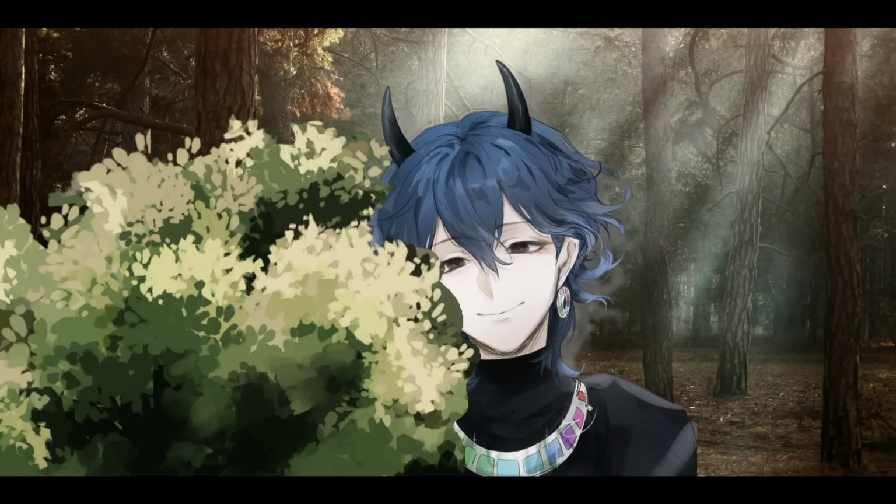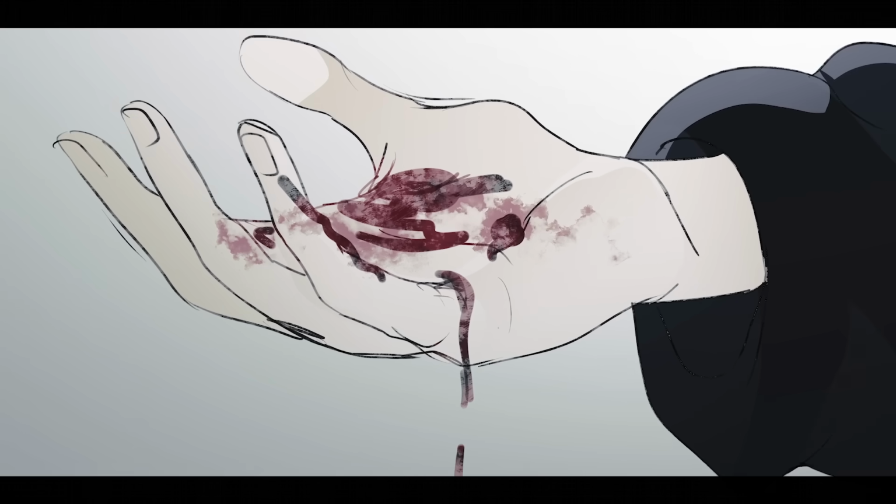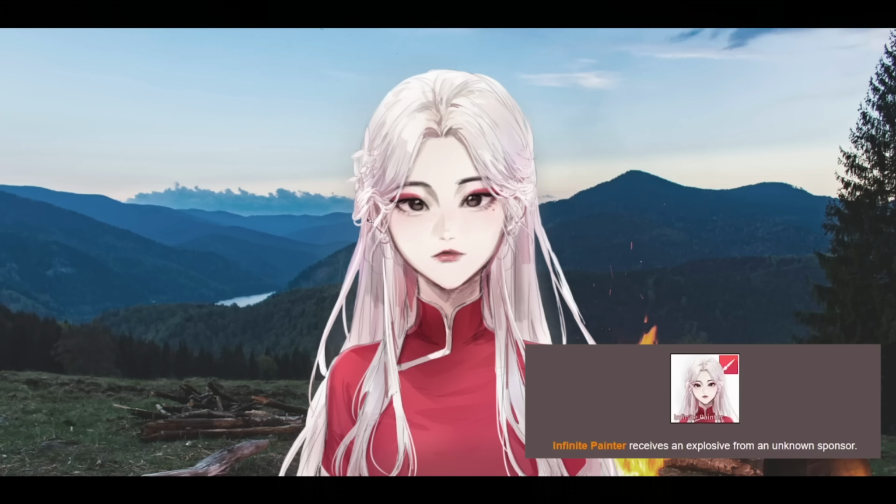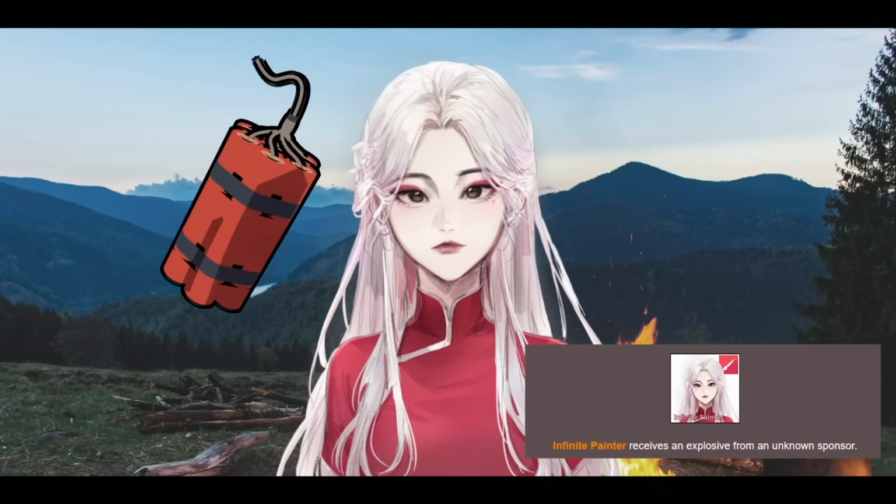Ibis Paint X is pricked by thorns while picking berries. The blood runs down his hands. Ibis Paint X thinks about home. Infinite Painter receives an explosive from an unknown sponsor.